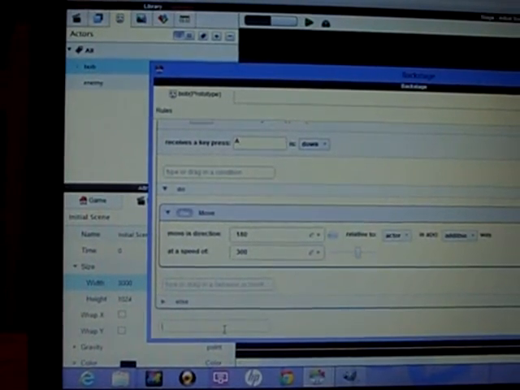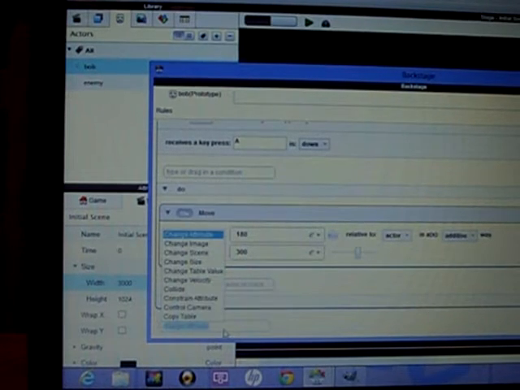Open up Bob here, and then right here, this has this little box, and we're gonna go there and click on change. We'll put in a C.